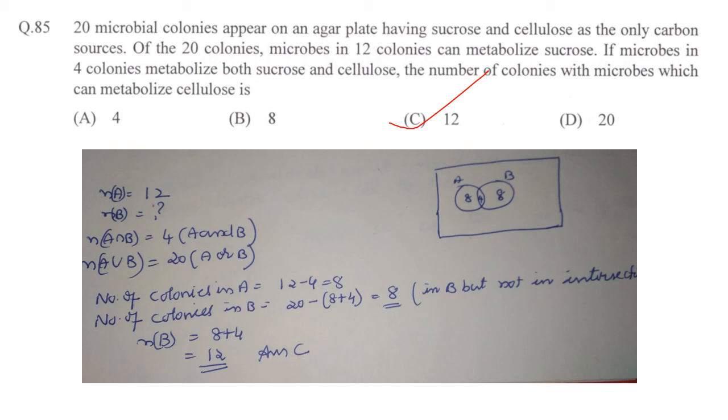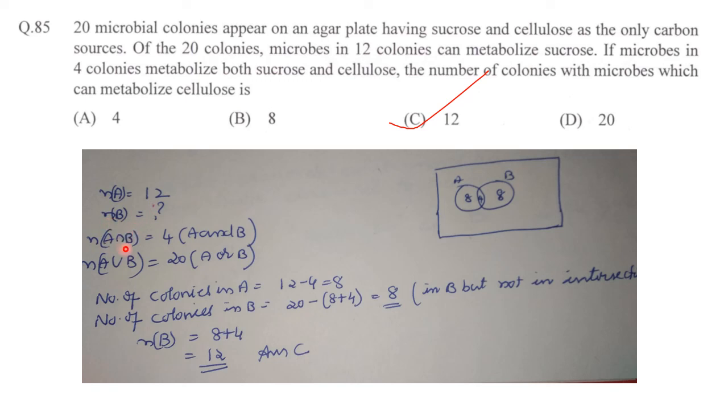Next one. 20 microbial colonies appear on an agar plate having sucrose and cellulose as the only carbon sources. So sucrose I have taken as A and cellulose I have taken as B. Then of the 20 colonies, microbes in 12 colonies can metabolize sucrose. So those which can metabolize sucrose is 12. And if the microbe in 4 colonies metabolizes both sucrose and cellulose, the number of colonies with microbes which can metabolize cellulose only. So we have to find out B.